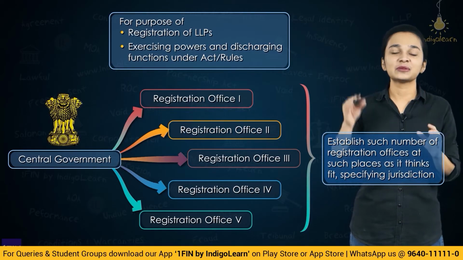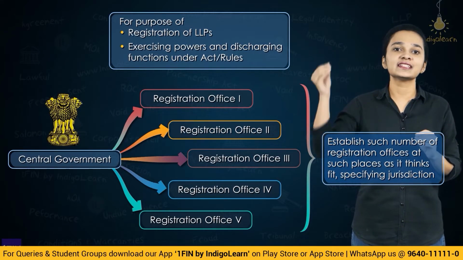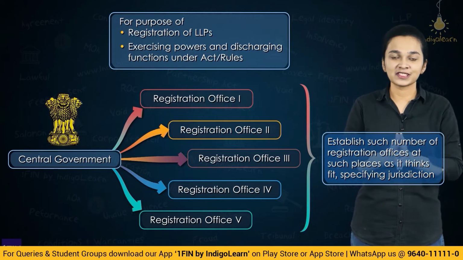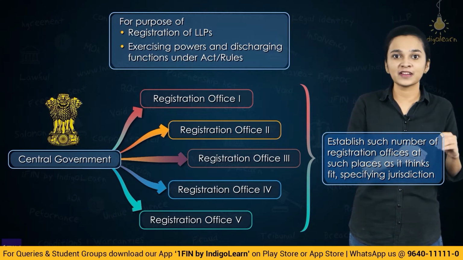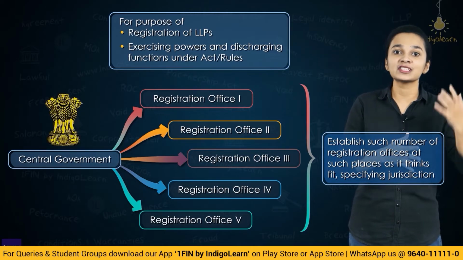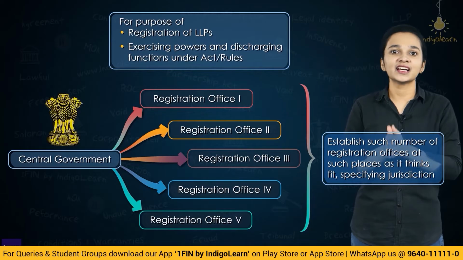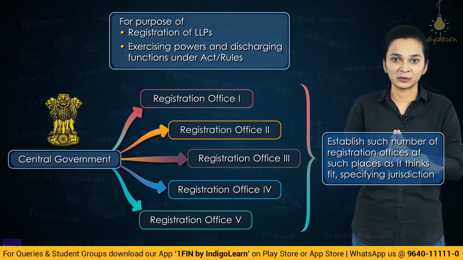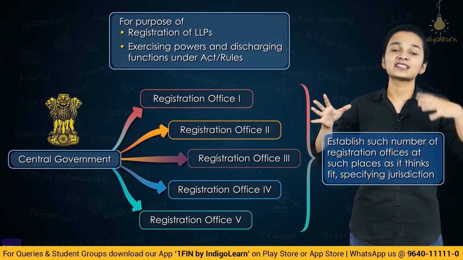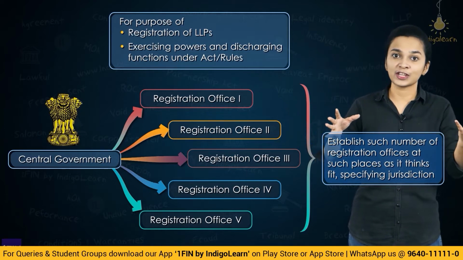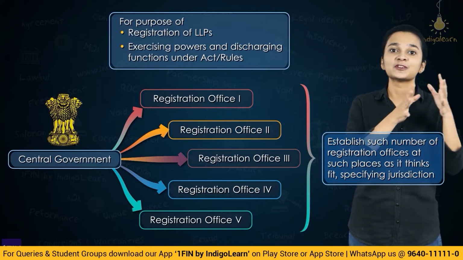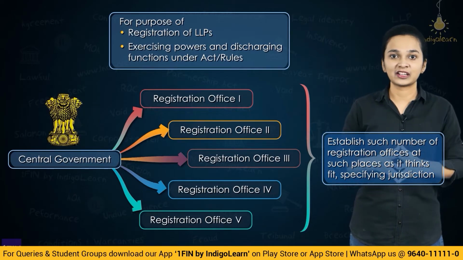So section 68A basically emphasizes the power of the central government to establish registration offices for the purposes of registration of LLPs and also for the purposes of discharging different functions and powers which have been assigned by the central government to them. So 68A states that the central government may establish as many registration offices as they want under this act for the purposes of registration of limited liability partnerships.